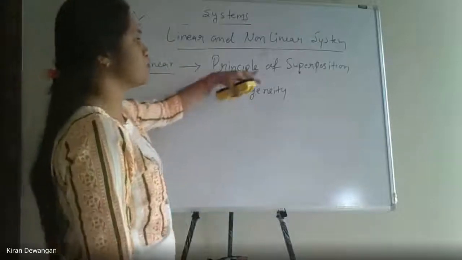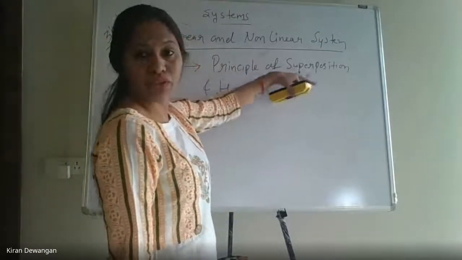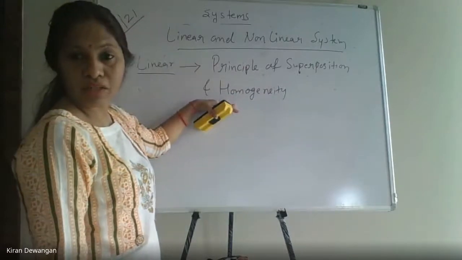That means it has to obey the principle of superposition and it has to obey the principle of homogeneity.